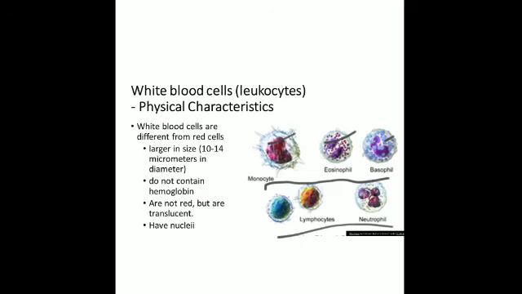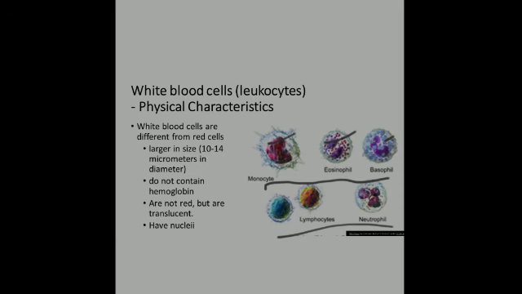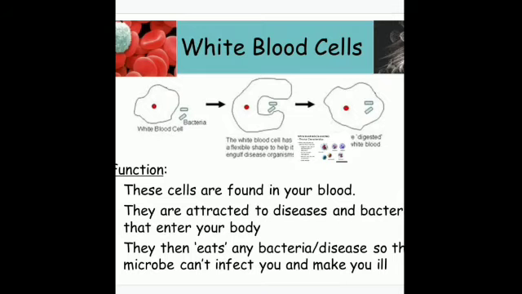So what is the main function of WBCs? Basically their function is to protect us against disease causing microorganisms. When they enter the body, WBCs are attracted to diseases and bacteria, that is, they are attracted to the microorganisms.